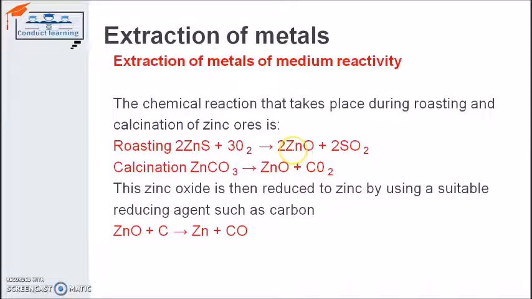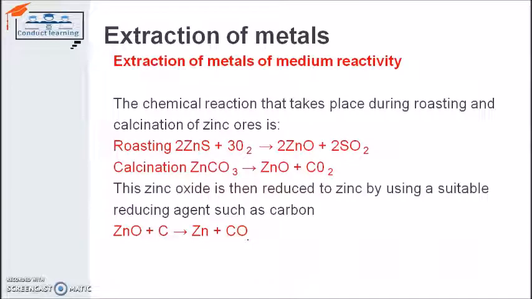Now we have to extract the metal, zinc, from zinc oxide in both of the cases, from their oxide form. So we have to treat this metal oxide with a suitable reducing agent. A reducing agent is the agent which removes oxygen from a compound. So when we react zinc oxide with carbon, we will have zinc as a product and carbon monoxide as a second product.